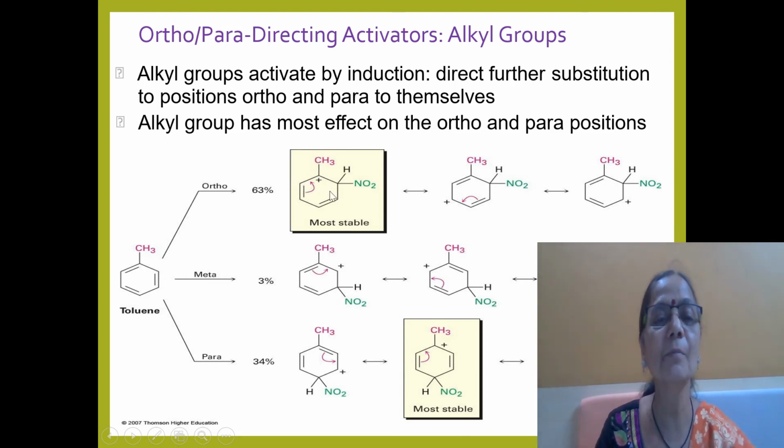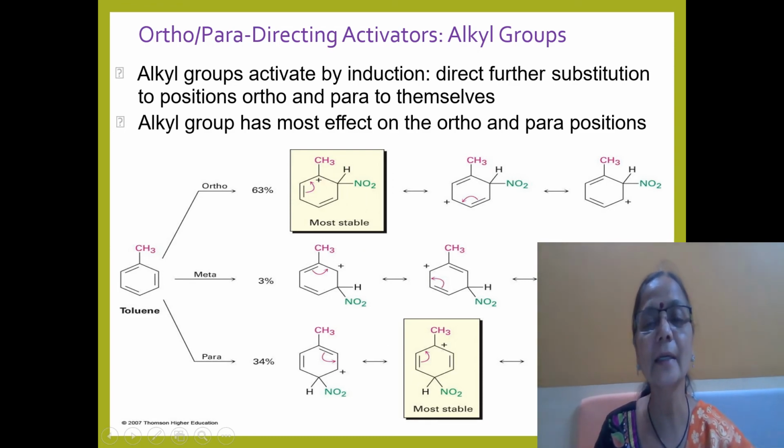Positive means electron deficient, but the methyl group donates its electrons to this carbon, and thus this carbocation gets stabilized. This is in ortho, and similarly in para. But whenever meta attack takes place, such a structure is not possible, so there is no stabilization of the carbocation. Therefore, whenever electron donating groups like methyl are present, the ortho and para products form in the electrophilic reaction.